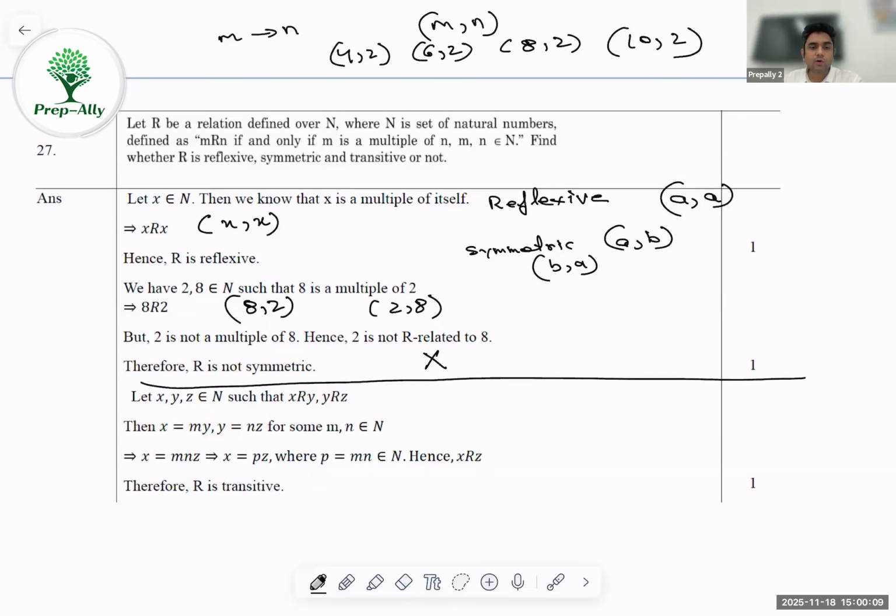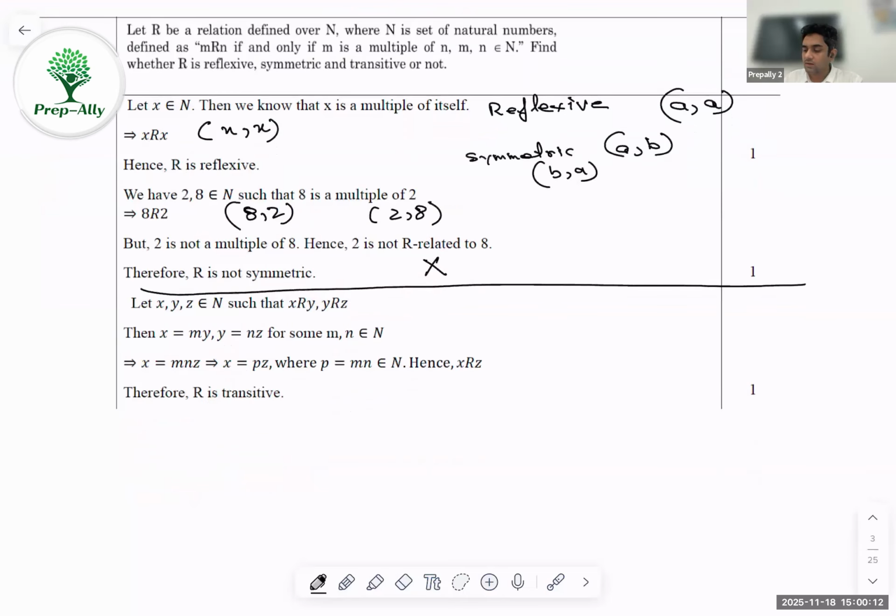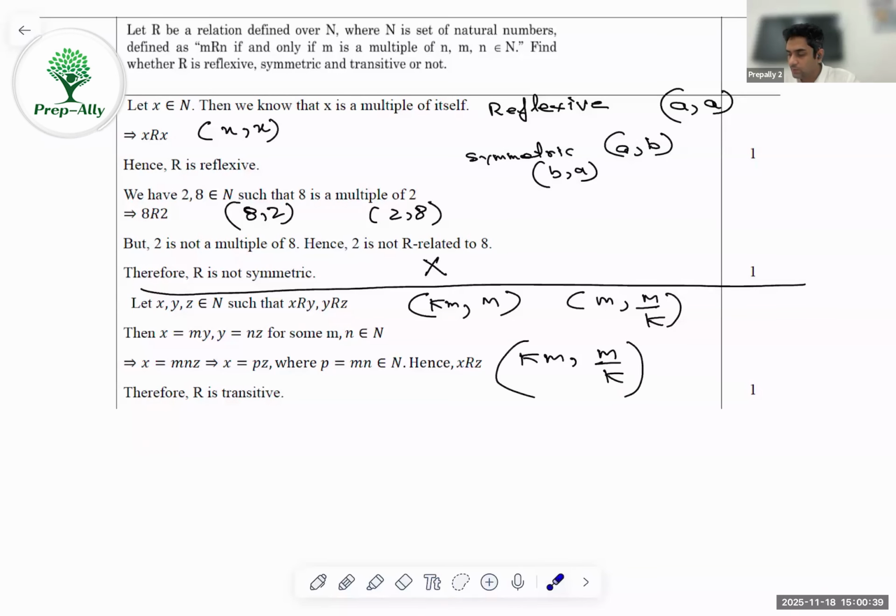And lastly, we will look for transitive. For transitive, what we are trying to do over here is, again, take a set. Say I have a number m, so km will be its multiple. This is fine. Similarly, I have m and some m by k. So when we do that, we can clearly see that by transitive, what I mean is that km and m by k should be there, and it will be there, because it is k square times of this. So thus it will be transitive. And once you prove transitive, you get another 1 mark.